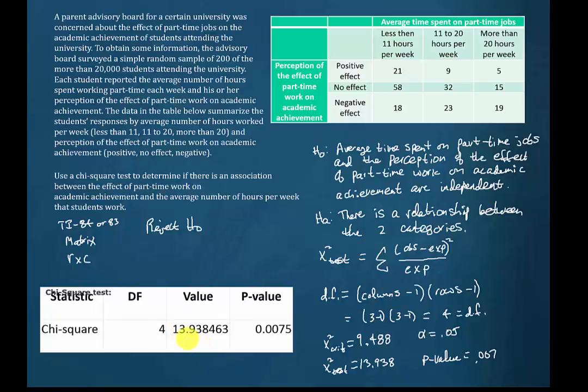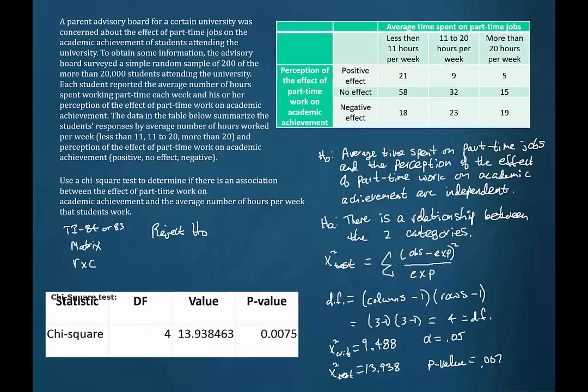So you see in the computer output then, we have the number of degrees of freedom, 4, which we calculated over here. We get the value of the chi-square test, which we have here, and we get the p-value, which we have here. So sometimes, in addition to the table, you might get this table with the computer output that allows you to do the same analysis without doing the calculations. You will therefore need to make appropriate comments. In addition to being able to state the hypotheses and perform the analysis,